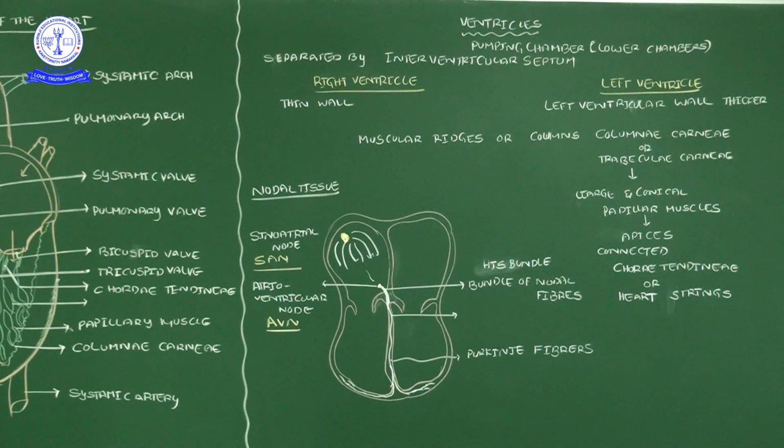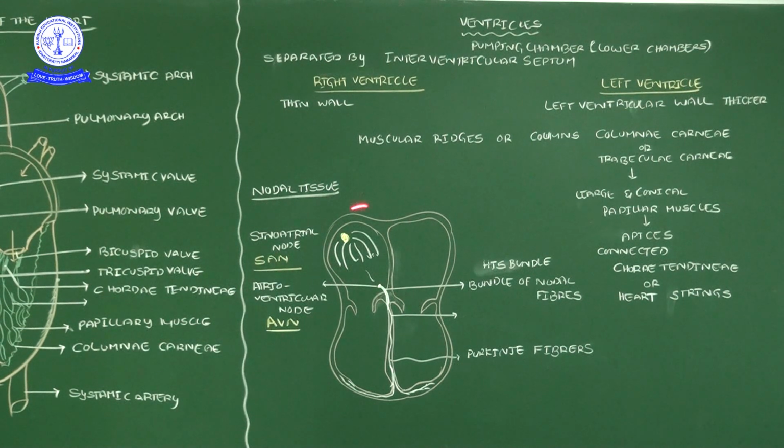Simply, at the place of the coronary sinus opening, this nodal tissue is there. That's why we give the name sinoatrial node. This sinoatrial node has a significant role: it acts as a pacemaker. For the heart to contract and relax, the heart muscle requires an action potential, and that action potential is generated by the sinoatrial node. It can generate it on its own, not controlled by any nervous signals. That is the reason that even in a brain dead person the heart will function, with the presence of the sinoatrial node.